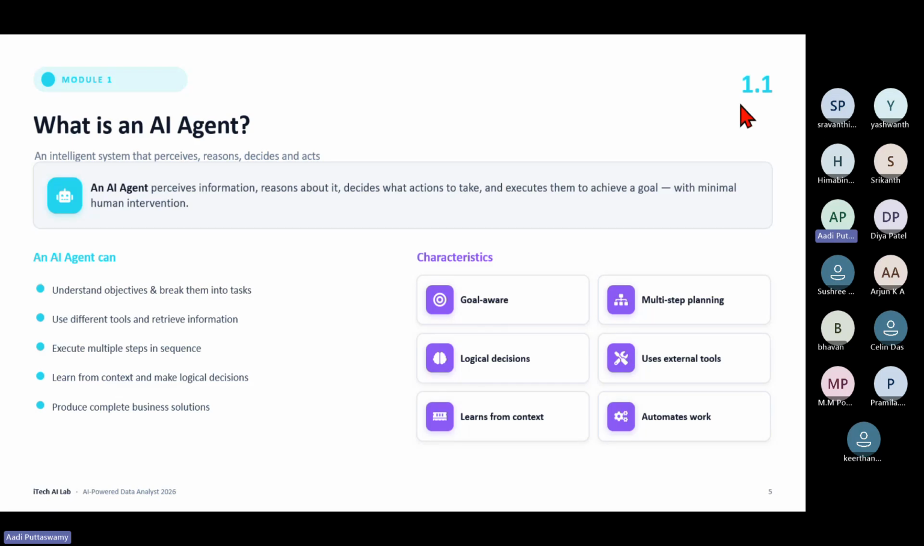Okay. So what are the characteristics? Goal awareness, logical decisions, learning from context. Context means whatever we give. It can be PDFs, data, a Word file, a website, anything. You just tell it to learn this and keep it, and it'll learn and start working. Multi-step planning, uses external tools, automates work. So all these things we actually do, similarly it will work.